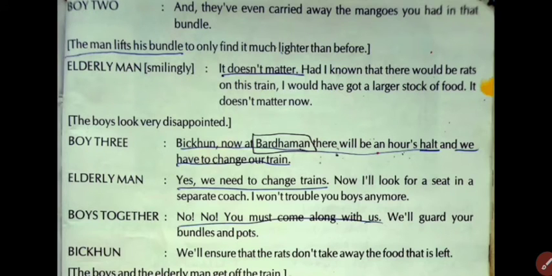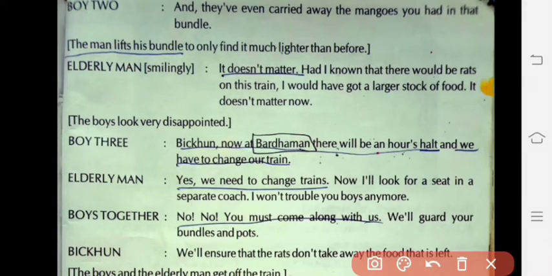Now we move to the next page. I will read the next page and afterward I will explain. So listen carefully. Boy 2: "And they have even carried away the mangoes you had in that bundle." The man lifts his bundle only to find it much lighter than before. He remains smiling. "It doesn't matter. Had I known that there would be rats on this train, I would have got a larger stock of food. It doesn't matter now." The boys looked disappointed.